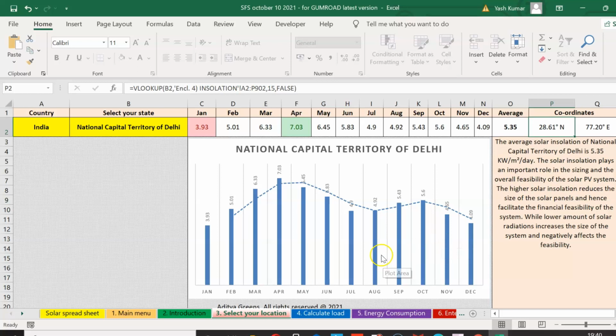Now let us come back to the peak sun hours in different months of the year. In the case of New Delhi, you will see in January it is the minimum, then it starts increasing in the month of February. You will see that March, April, and May are the months with the maximum amount of sunlight. These are the months with clear sky and more sunlight, and your solar panels are performing to the maximum, producing electricity to run your electrical appliances.